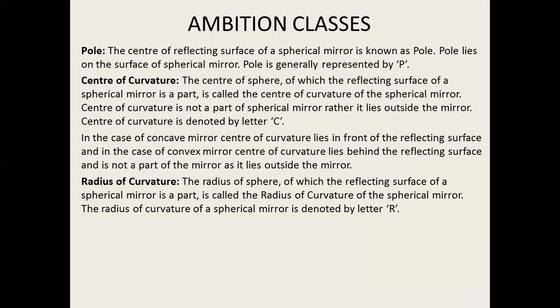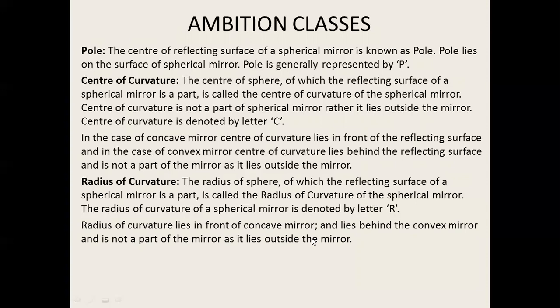Now, radius of curvature: the radius of a sphere of which the reflecting surface of a spherical mirror is a part is called the radius of curvature of the spherical mirror. The radius of curvature of a spherical mirror is denoted by R. The radius of curvature lies in front of the concave mirror and behind the convex mirror, and is not a part of the mirror as it lies outside the mirror.